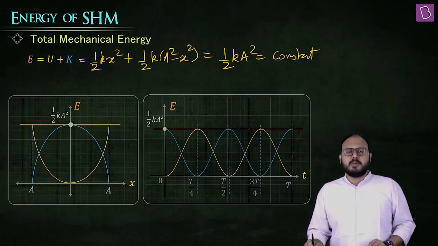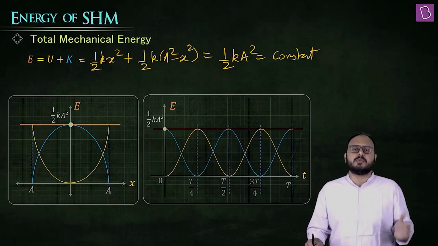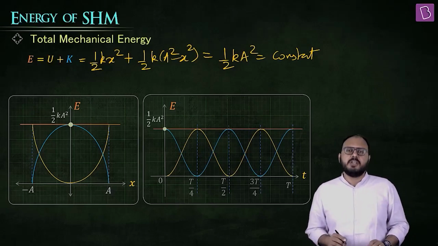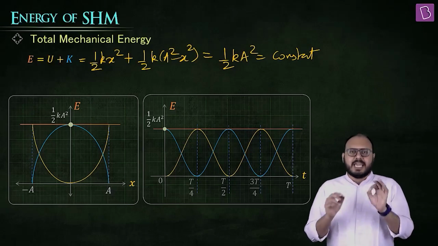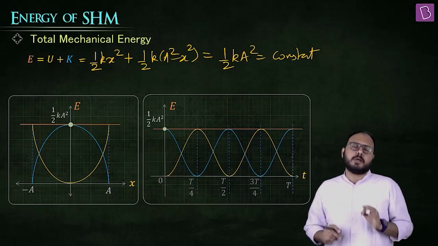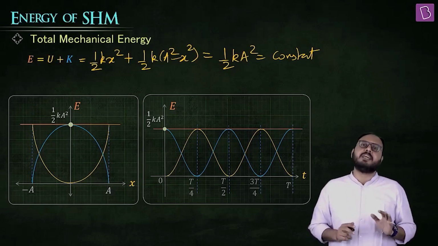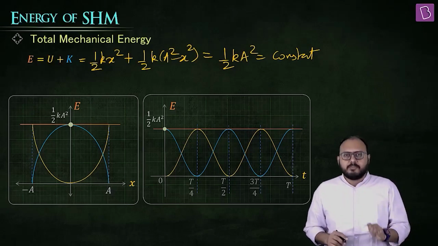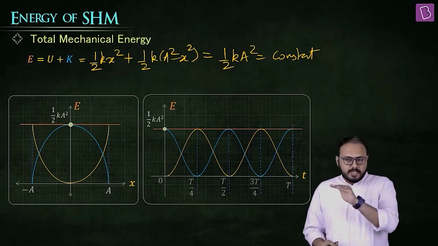Can you do it with respect to time also? So how will we do it? One will become sin square omega t, one will become cos square omega t, and sin square plus cos square will be equal to 1. Eventually, whether you do it with space or time, K plus U, that is the total mechanical energy, will come out to be constant and the value would be half k a square. So the graph of total mechanical energy is a flat line.